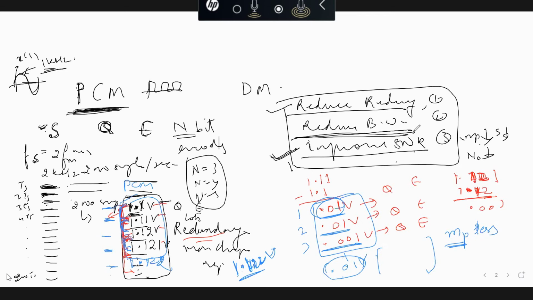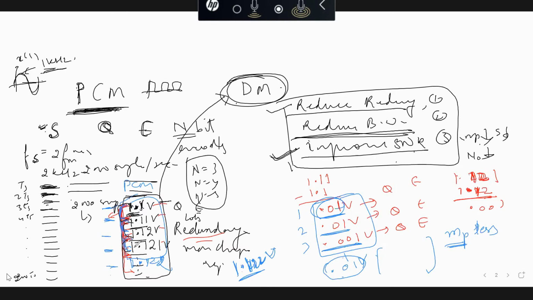So this concept is now applied in delta modulation. In delta modulation, instead of transmitting each and every sample as we were doing in PCM, we are quantizing and encoding the difference between the adjacent samples.